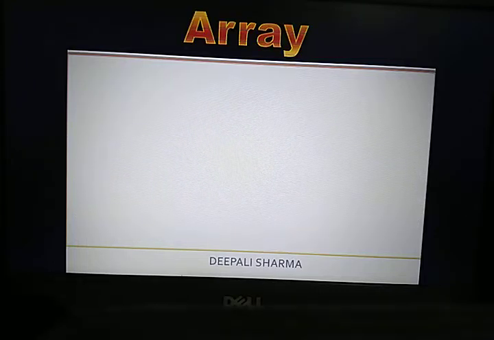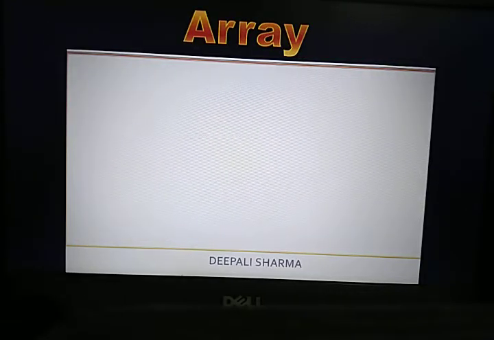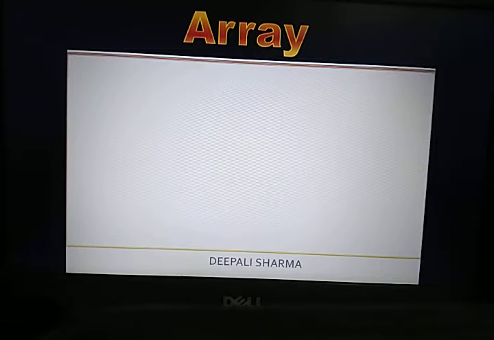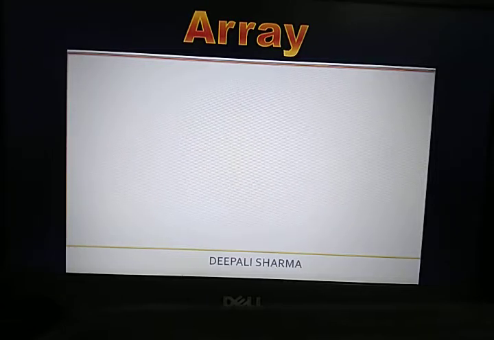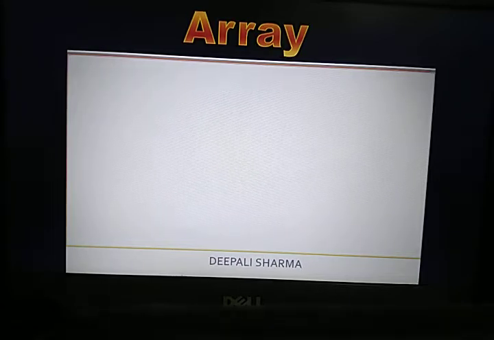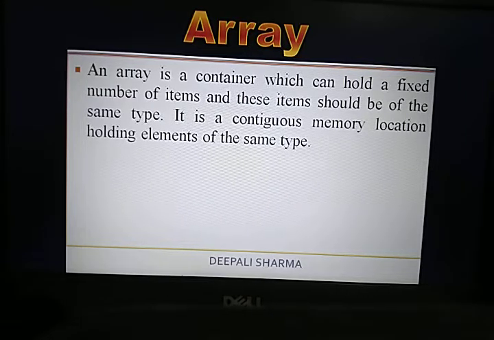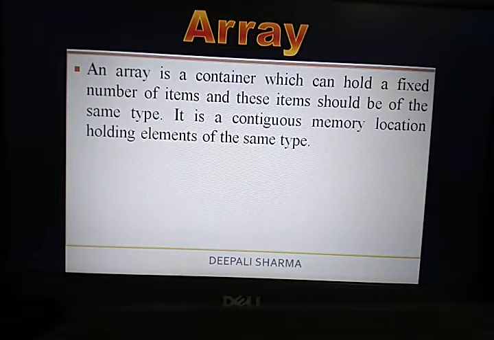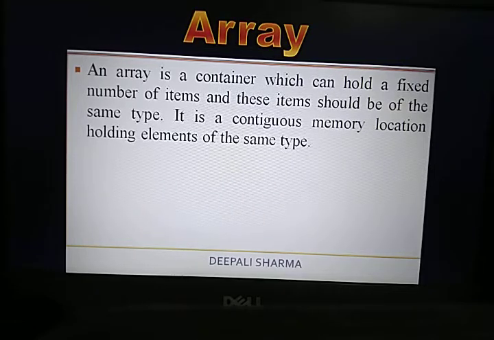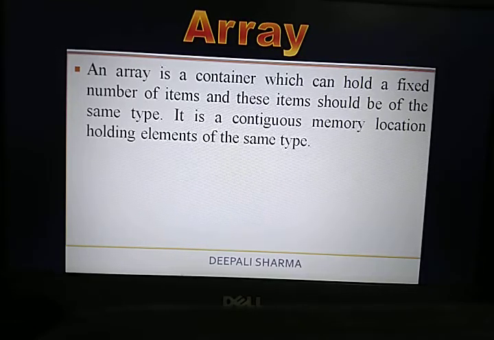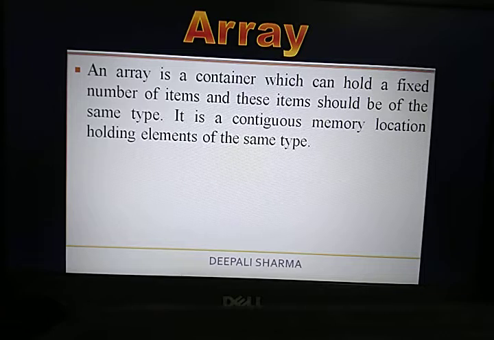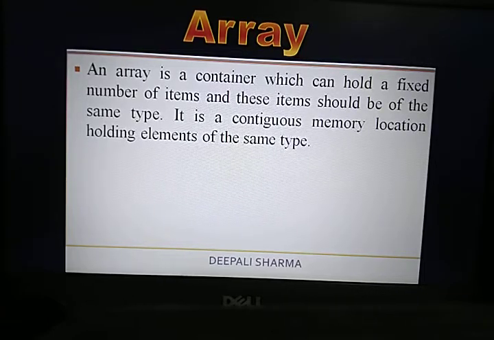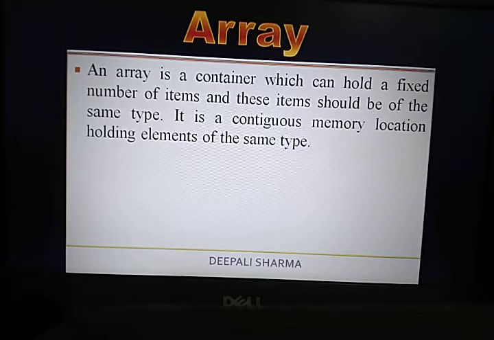The next thing and the main topic of this session is array. Students, you must know what an array is, because it is one of the important concepts in programming that most of you have already learned in class 11th, but now we are going to learn it in detail, and this time I hope this concept will become clear in all of your minds. Just concentrate on whatever I am going to teach you and listen to everything properly.